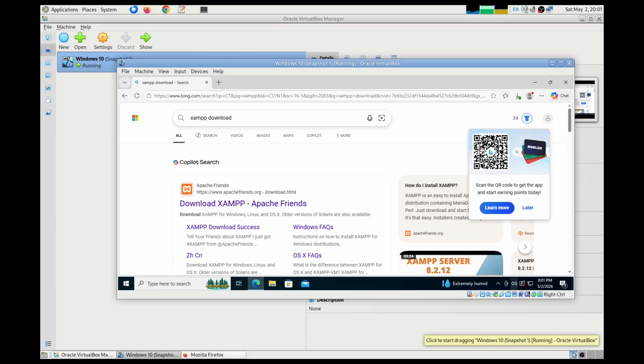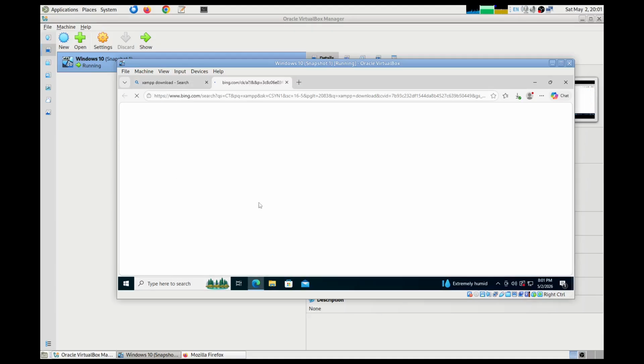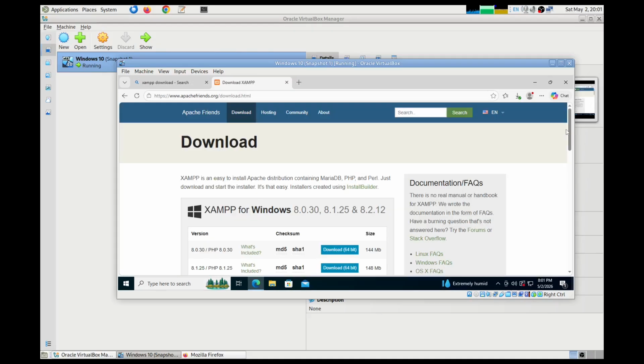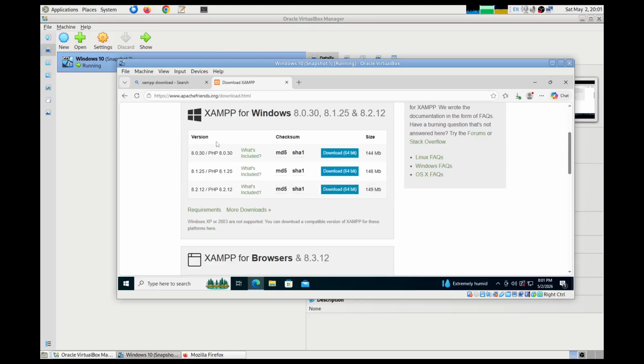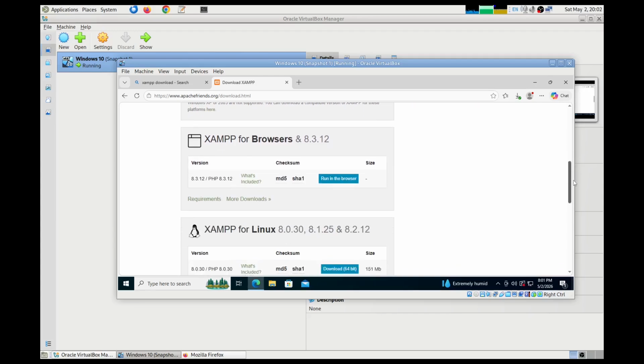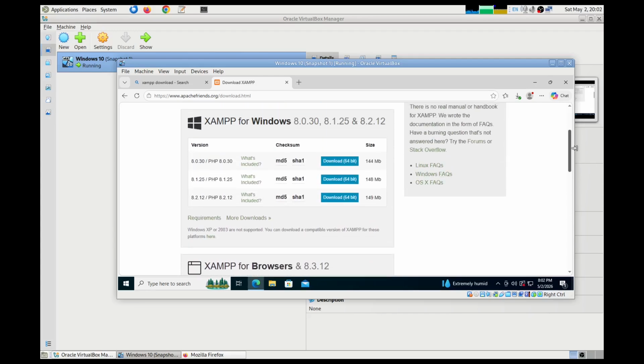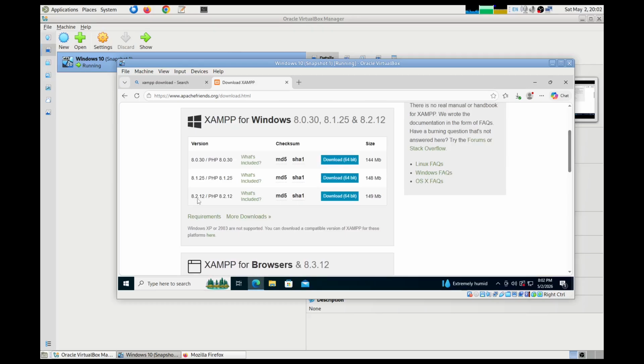So let's get started. To download the XAMPP server, you can search for XAMPP download and ultimately go to the Apache Friends website and pick the corresponding version that you would like to download. For example, there are a couple of versions for Windows, and XAMPP is also available for several other operating systems as well. So I have already downloaded this particular version, 8.2.12, and I should be able to go about installing it.